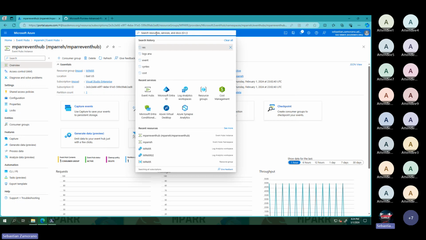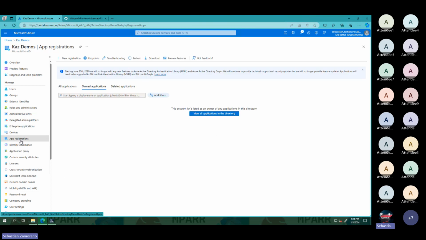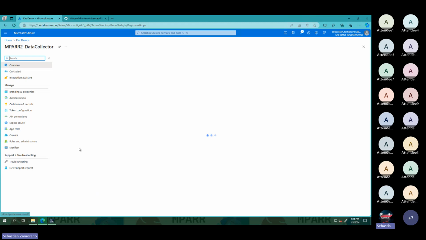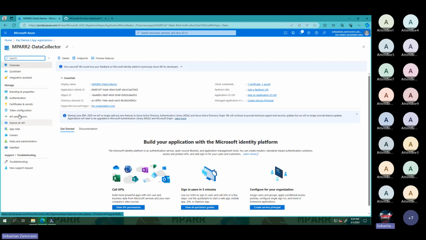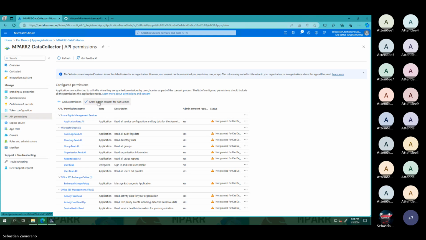What is pending? I will go to Microsoft Entra, as I mentioned, to app registrations. Here is MPARR2 data collector. And in this one, we need to grant the permissions to the APIs.